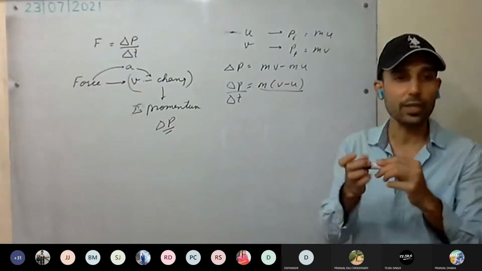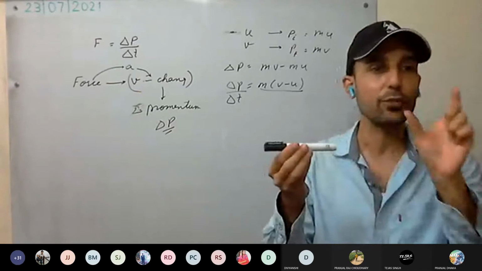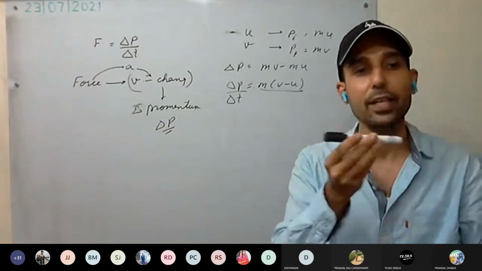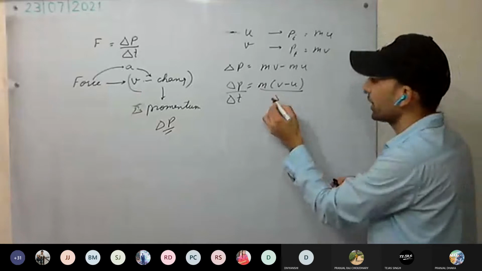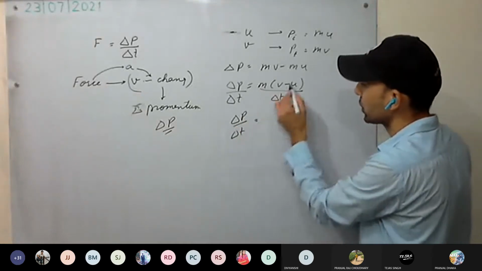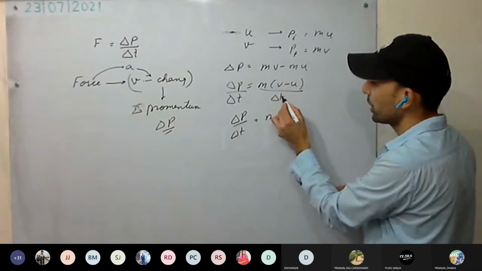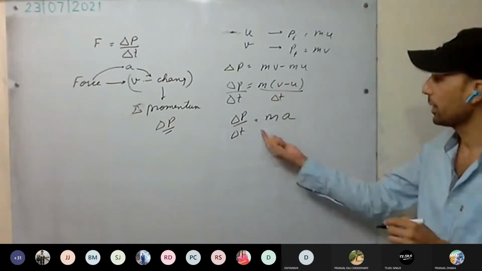Delta t time. So the body was there, initially moving with u velocity. We applied the force. This force was applied for delta t seconds. It means the change will take place in delta t seconds only. Divided by delta t, delta p upon delta t will be how much? m times v minus u upon delta t is the acceleration. m into a.